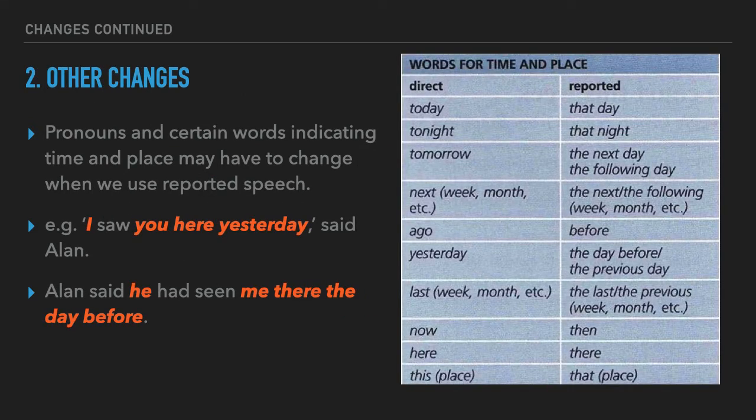Other changes. Pronouns and certain words indicating time and place may have to change when we use reported speech. So for example, "I saw you here yesterday," said Alan. Alan said he had seen me there the day before. And if you look opposite, you have a list of changes of time and place. So take a moment to have a look. But again, I'm sure these changes are familiar to you.